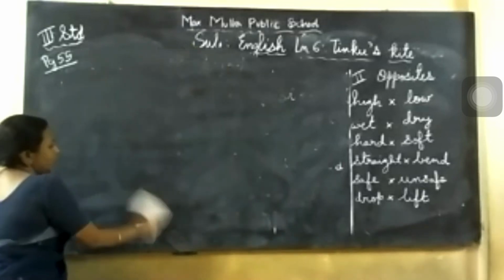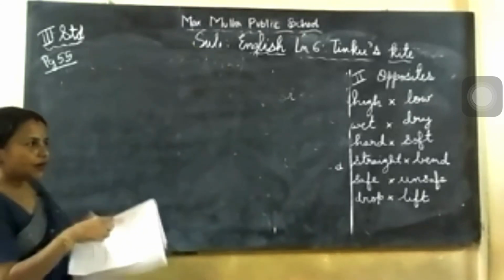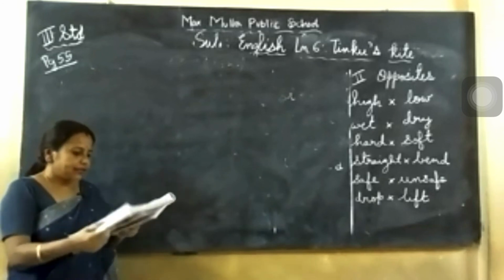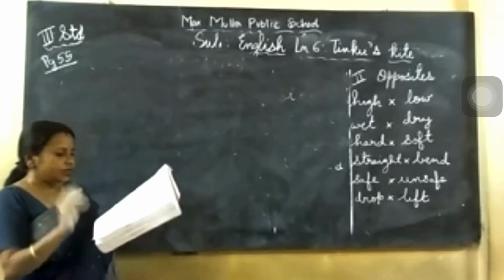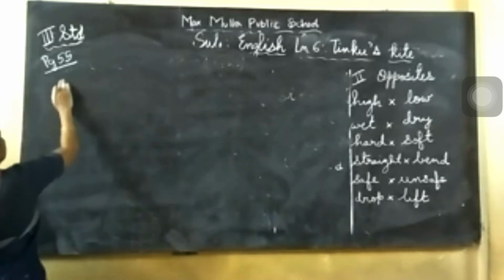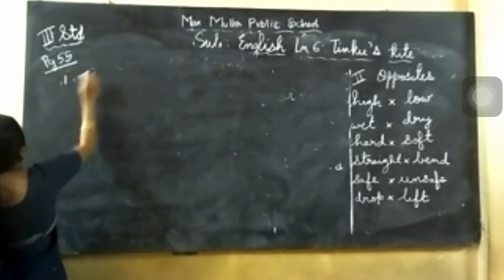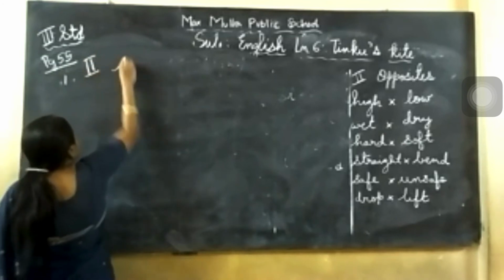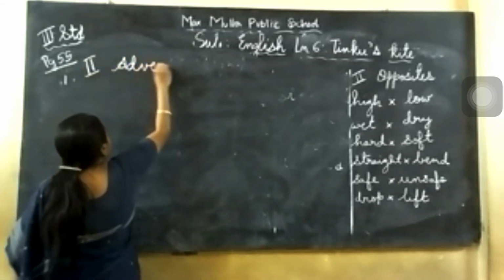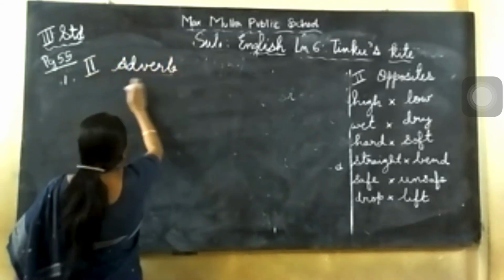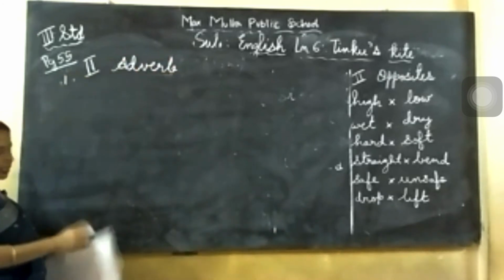For most adverbs, with the verb we add ly. In the last I will write ly. So number 1 is adverb. This second main is adverb. A few words describe the verb, how it is done. So that is called adverb.